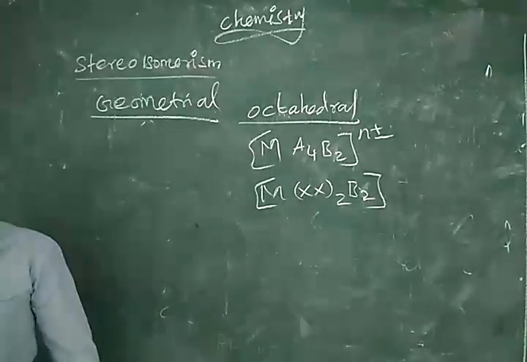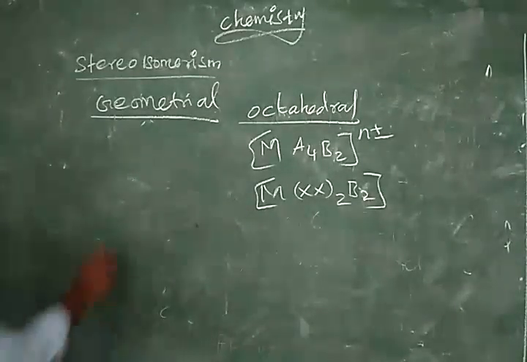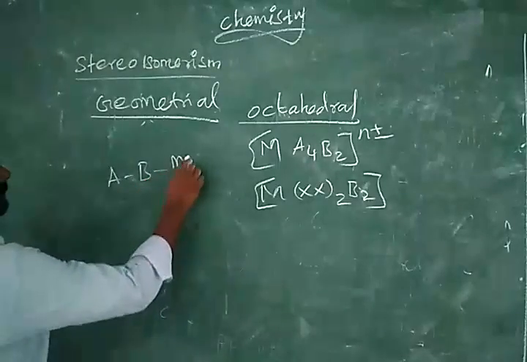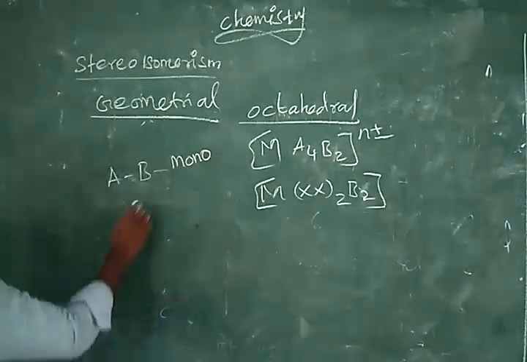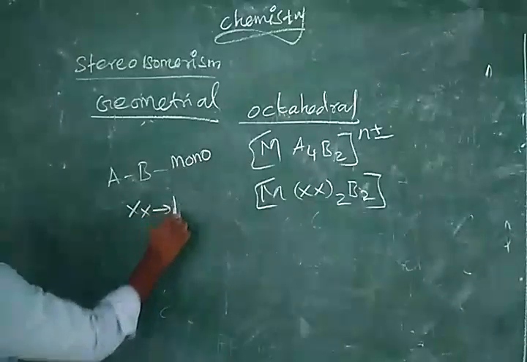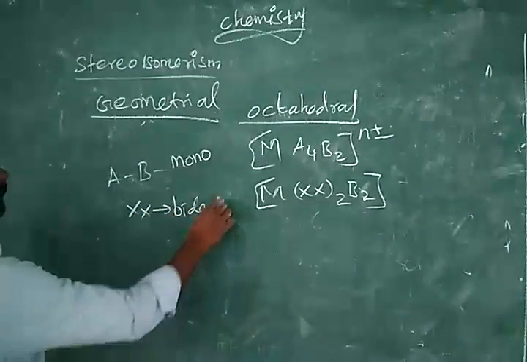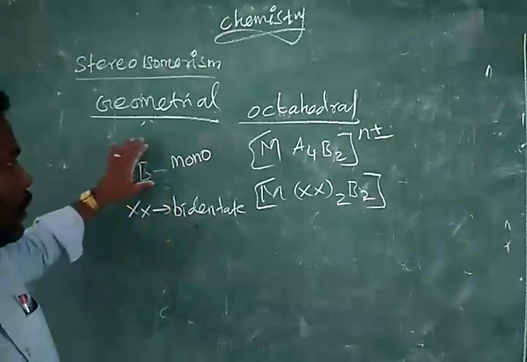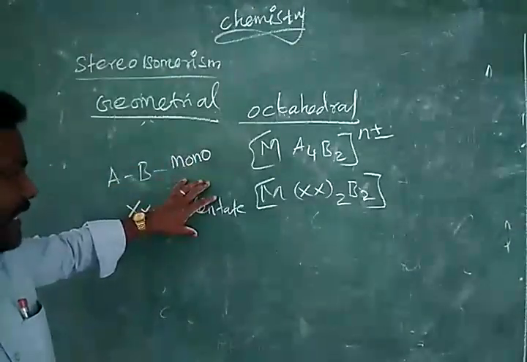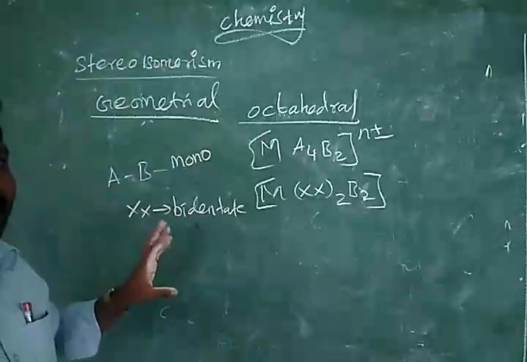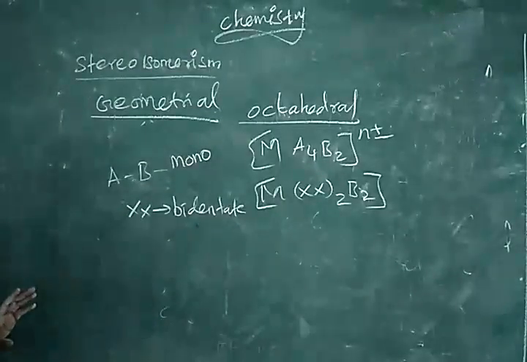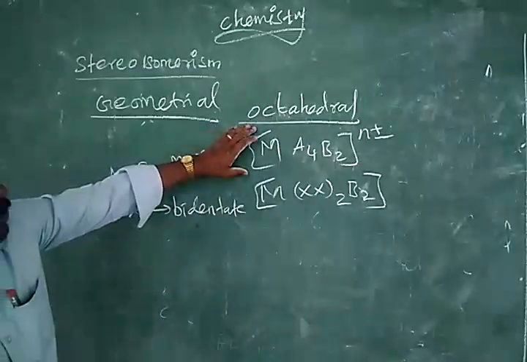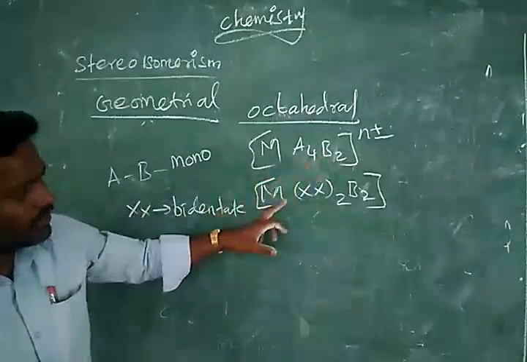What are A and B? A and B are monodentate ligands. XX is a bidentate ligand. So we know that a monodentate ligand means it will form only one bond. A bidentate ligand means one ligand will form two bonds with the central atom. Right. So first compound A4B2, second compound X2B2.